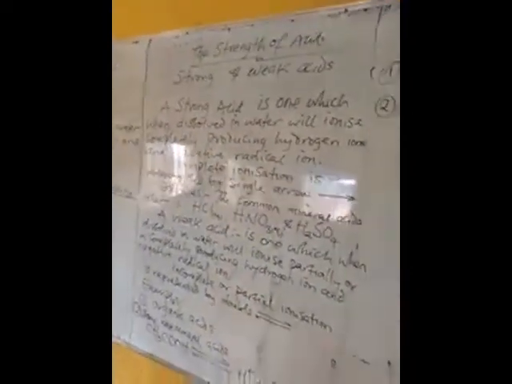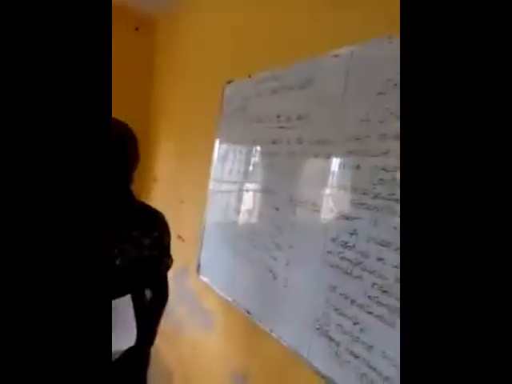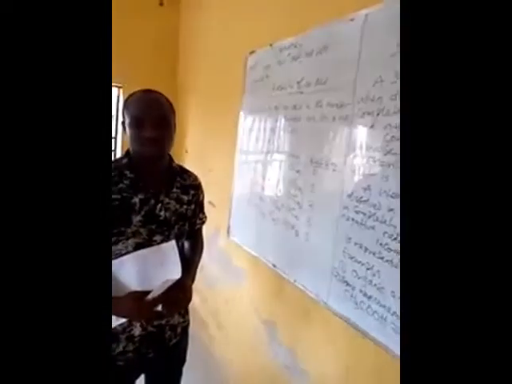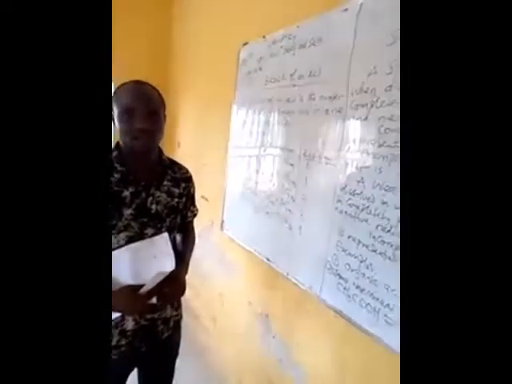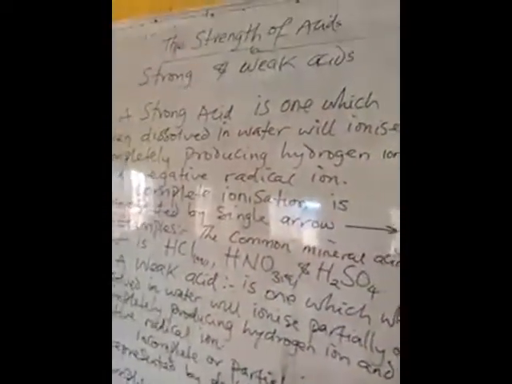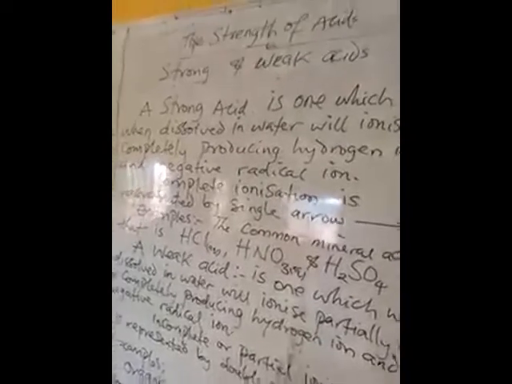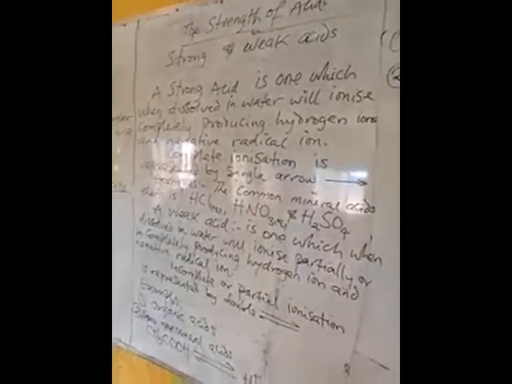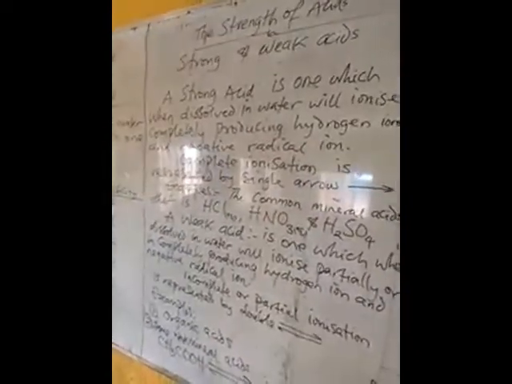Secondly, I said we are going to look at the strength of an acid. In terms of strength, acid is classified into strong and weak acids.